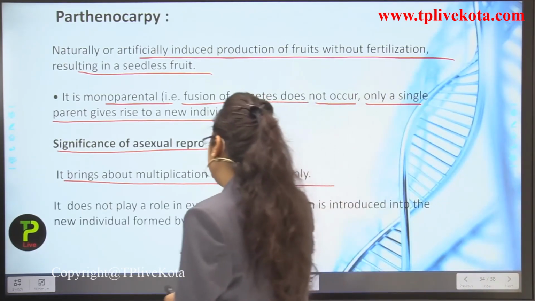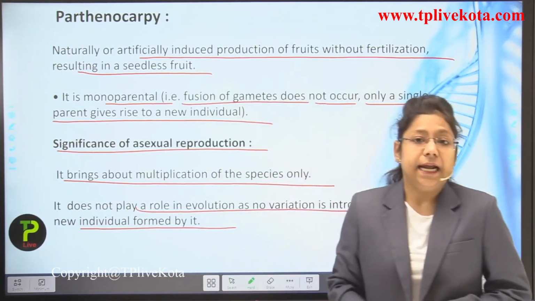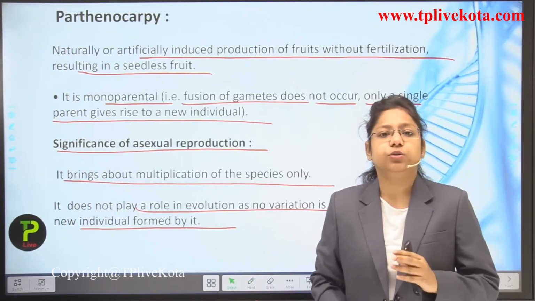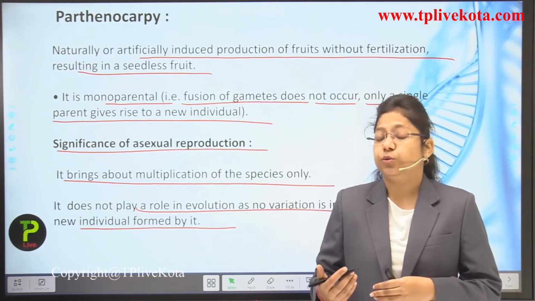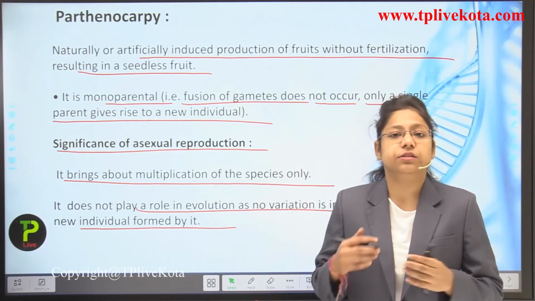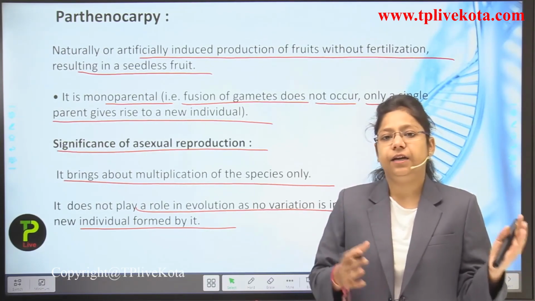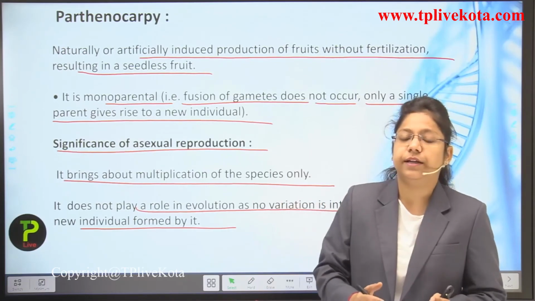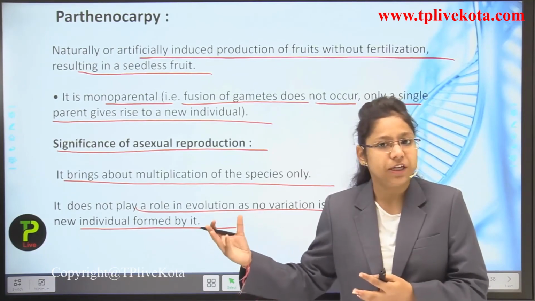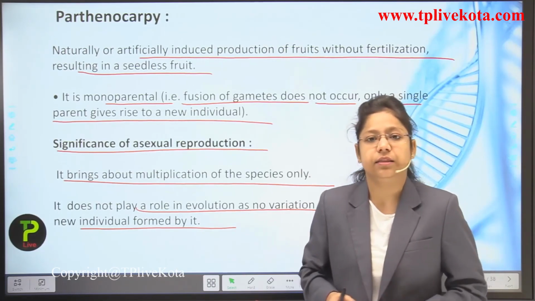Next, it does not play a role in evolution. No variation is introduced into the new individual formed by it. The parent gives birth to the daughter cell, but the genetic information remains the same. It is not changing. Why? Because there are no different genes to perform. A parent has genes that are carried by its offspring, and then these offspring will give birth to other offspring after becoming mature. So this is how the genetic information is transferred, but it does not vary. No mutations are seen in the generations.